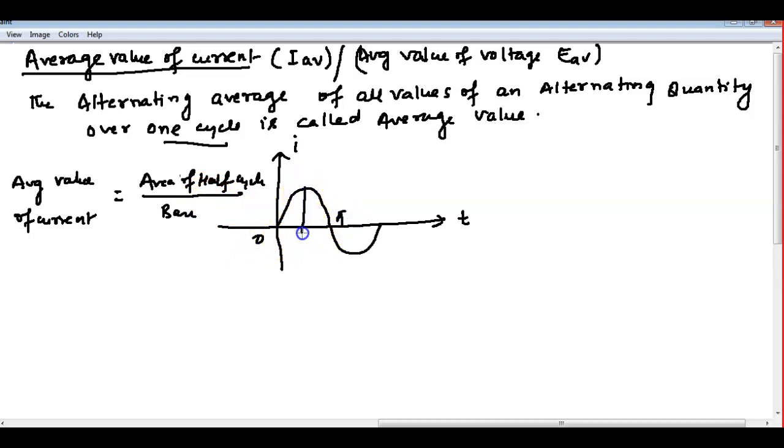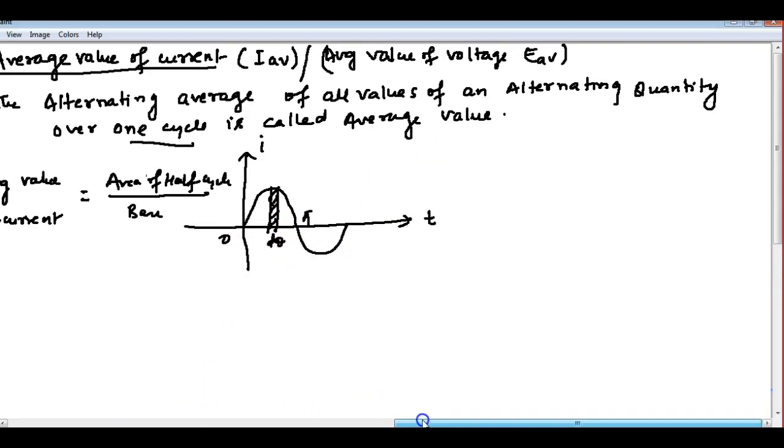So how will you find it? We will take a small strip here, and consider this is d theta. The area of a small strip is equal to I into d theta.